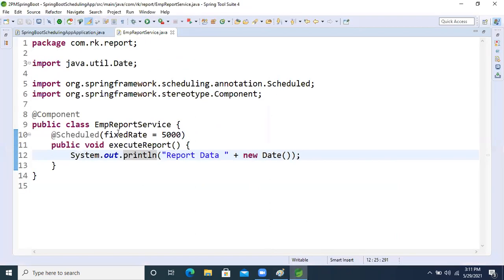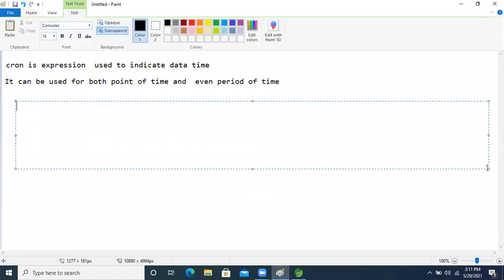But first we need to understand what is inside the cron expression argument. There are six placeholders. The minimum possibility we need to see is seconds, then minutes, then hours, then day, then month, and after that weekday.